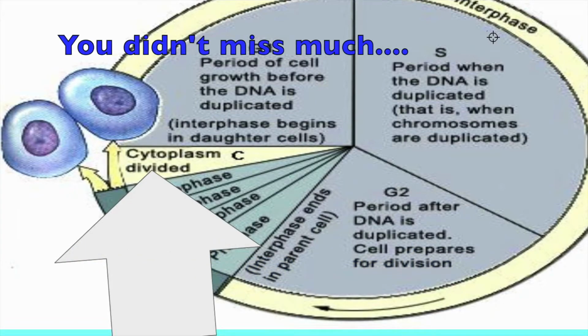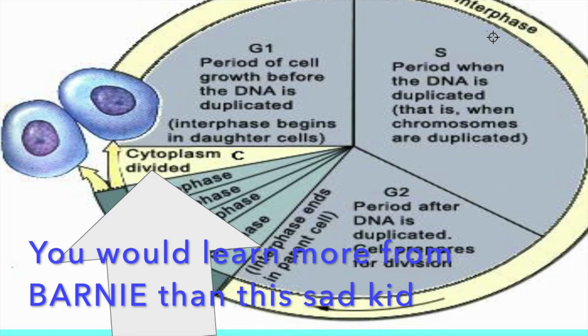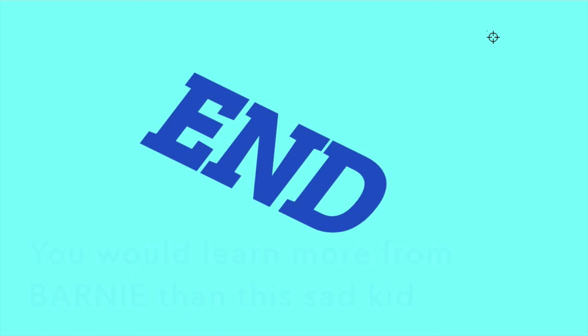In animal cells, the cell membrane will pinch together to divide the cell's cytoplasm and organelles. And in plant cells, a cell plate will form along the center of a cell, which then divides the cell into 2 daughter cells. And that's the cell cycle. Pretty complicated if you ask me.